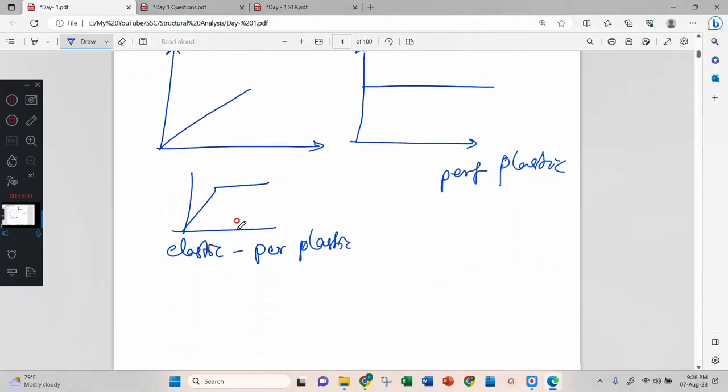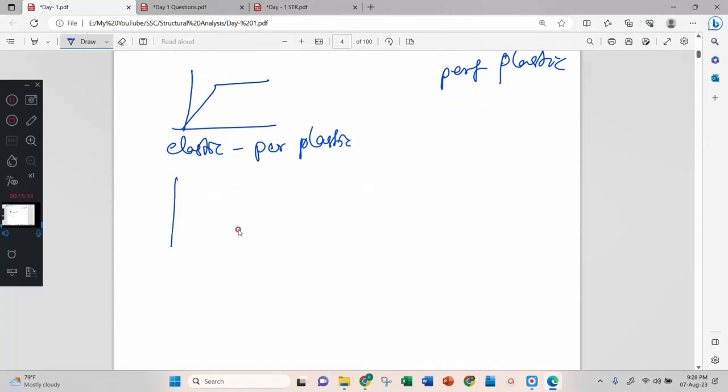Elastic and perfect plastic. Now this and this is not perfect plastic, but this is elastic. Therefore, this is elastoplastic. Okay, these things.